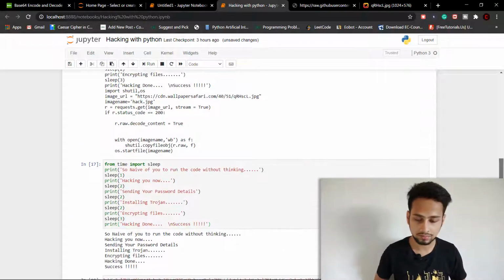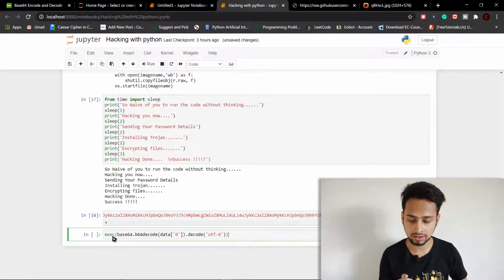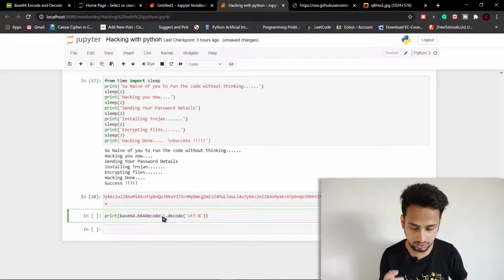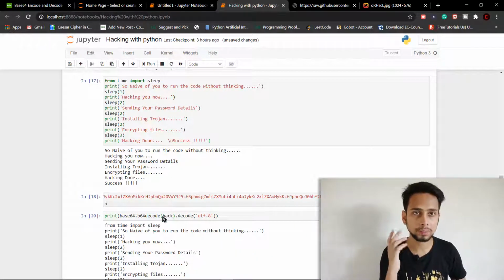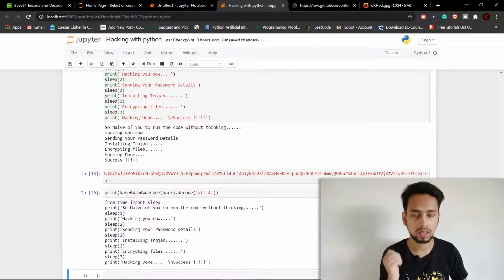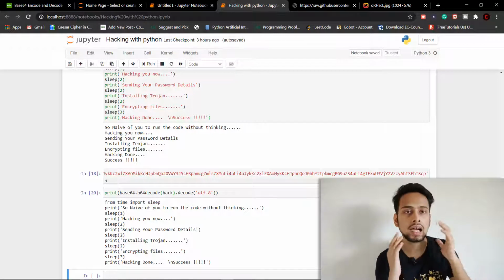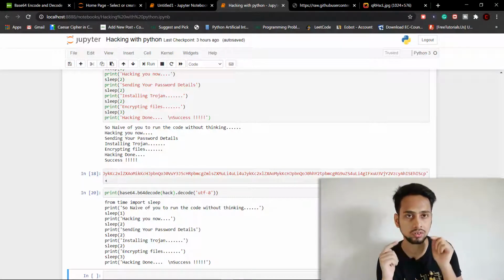For doing that, let me simply copy this here and paste it here, and instead of executing, we are just going to simply print it. And here you have to change this data because this is our previous variable. Now it is saved in hack. Once we run this, it is simply going to print this command that we encoded. Like this, you can keep on adding more and more commands, and we are going to access this using the dictionary that we are going to see in a while.